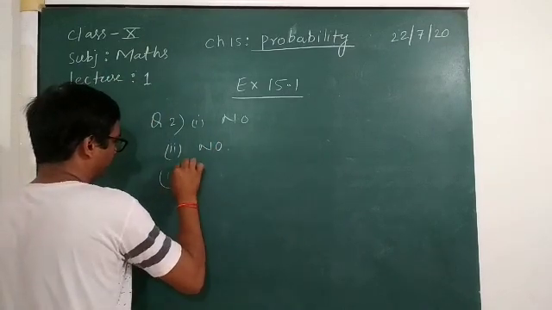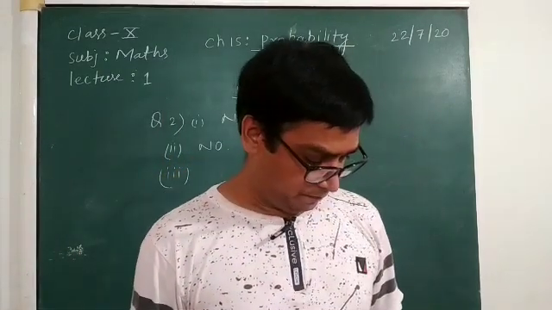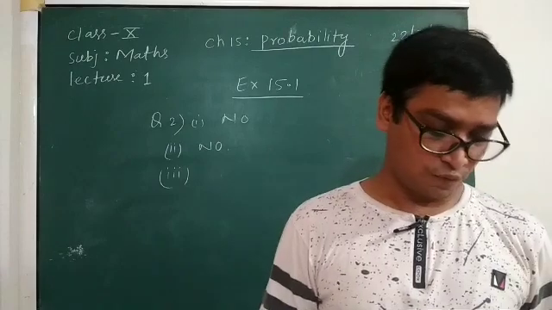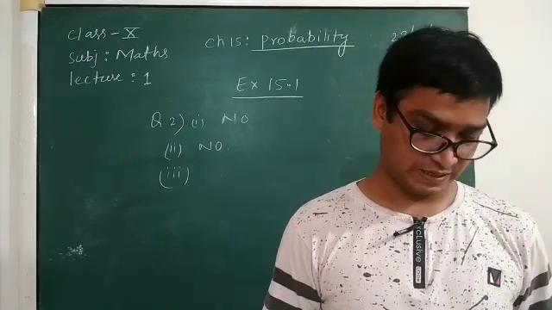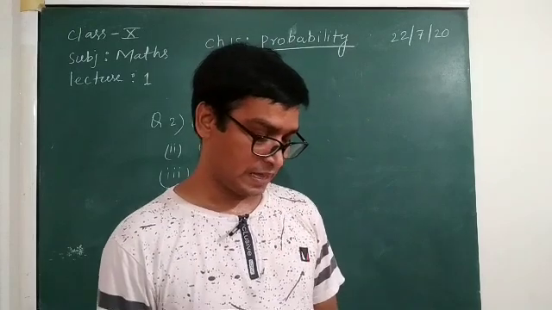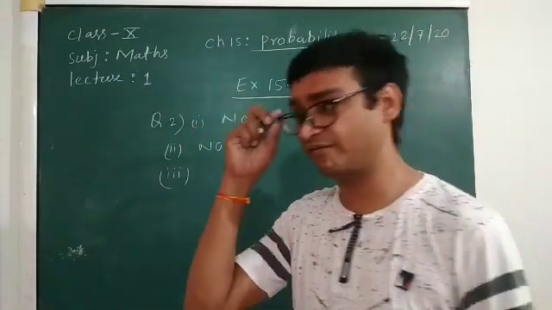Now the third option: a trial is made to answer a true-false question. The answer is right or wrong. Now see here very carefully.